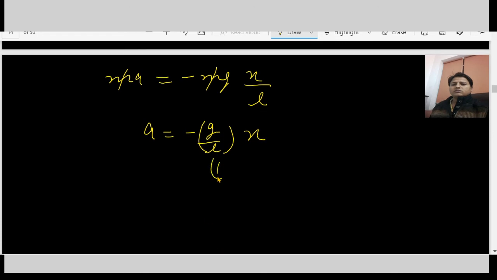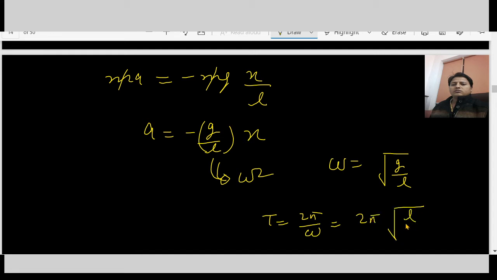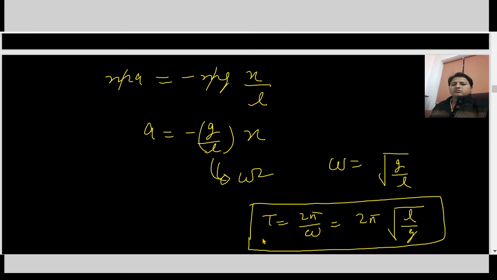So this term is omega square. So omega is under root g over L, and time period is 2 pi over omega. That comes out to be 2 pi under root L over g. So this is the time period for a simple pendulum.